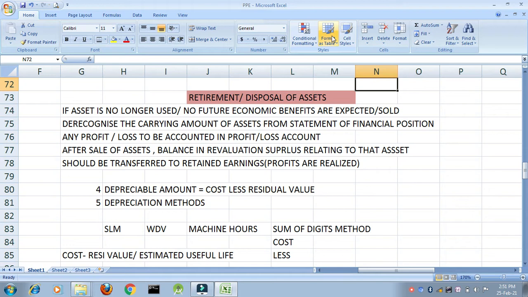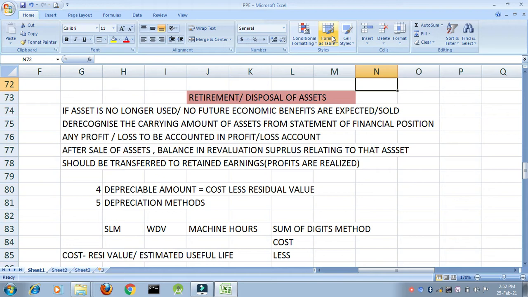Yesterday we were talking about sale or disposal of assets. As and when the assets are sold, any profit or loss arising should be transferred to profit or loss account. Now there is one more concept. Suppose previously I have revalued that asset. In that case my balance sheet would be showing revaluation surplus as well.